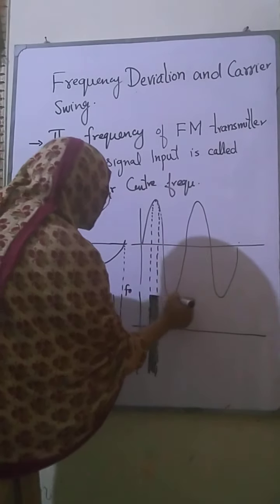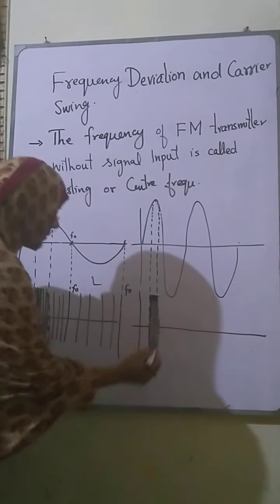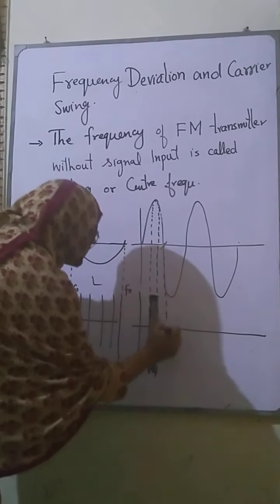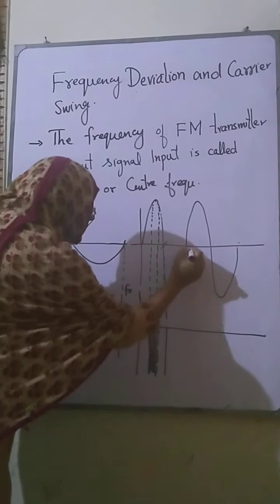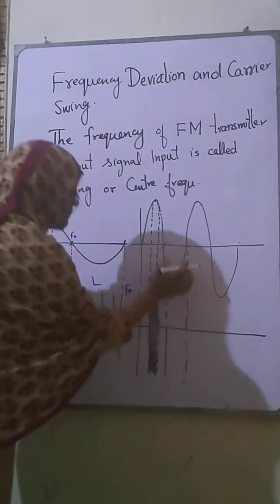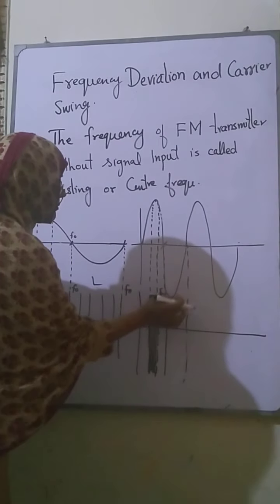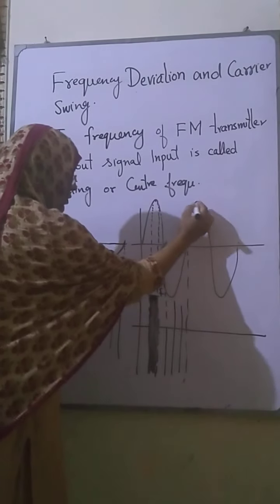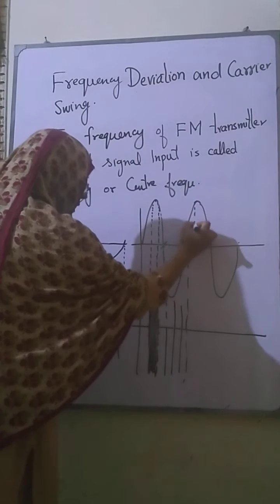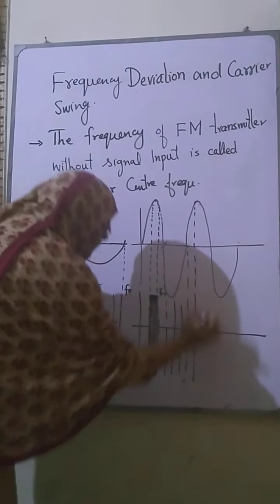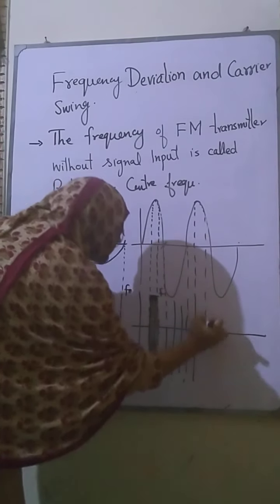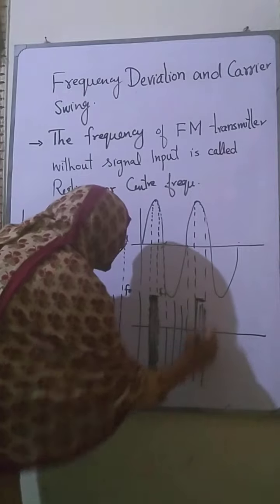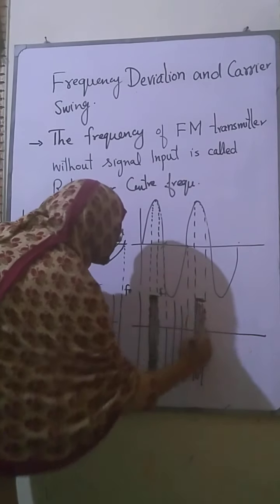And when the negative cycles come, this is a resting frequency, that is f naught, and this is the portion of the minimum amplitude, that is very low frequency. And again we get this maxima. Here we have again the packet of the frequency, which is very high, just like this frequency band.